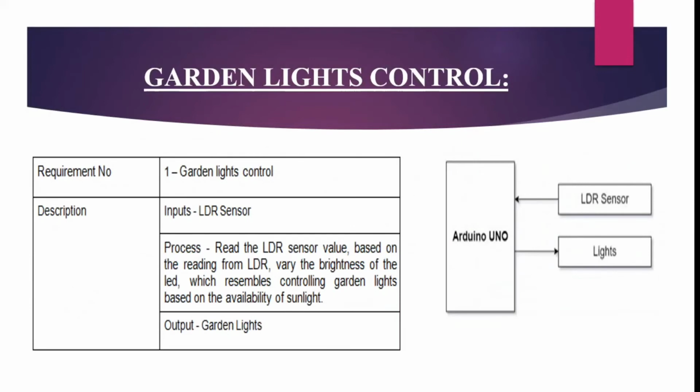Now I, Rohan Kedia, am going to explain the second part of our project, which is garden light control. The first requirement of our project is the garden light control system. Here we have to read the value from the LDR sensor. Based on the readings of the LDR, the brightness of the LEDs varies, which resembles controlling garden lights based on the availability of sunlight. Here is the block diagram.